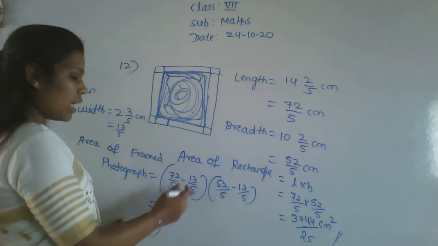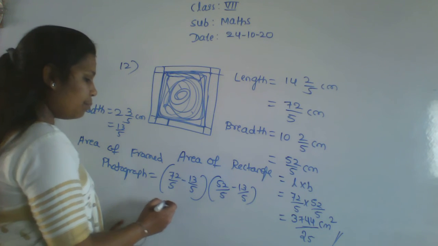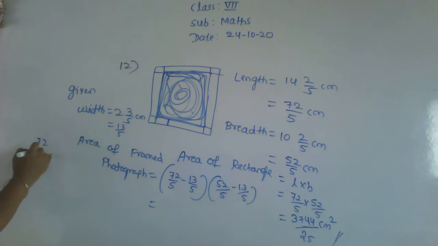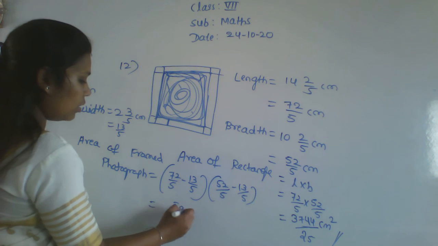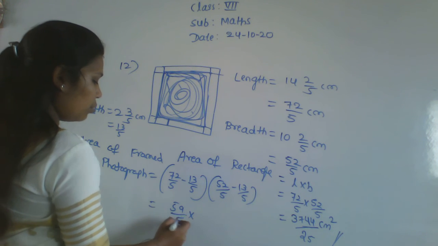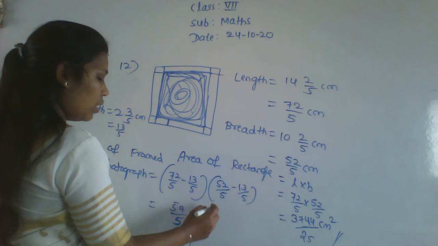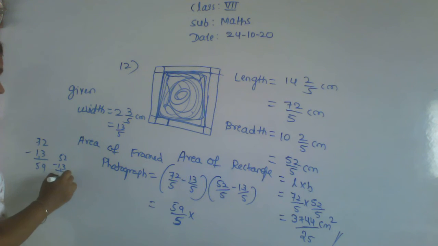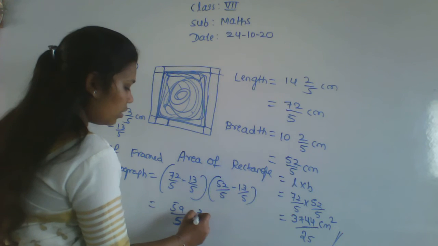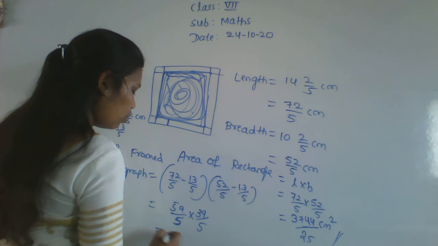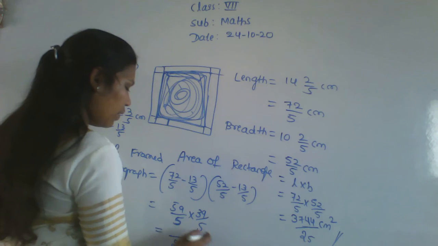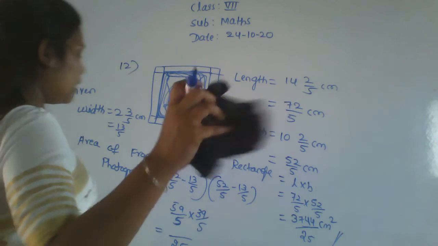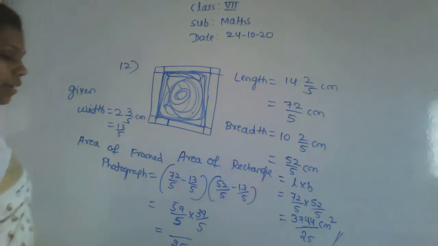That is equal to 72 minus 13. 72 minus 13: 12 minus 3 is 9, 7 minus 1 is 5, so 59. Here 59 by 5 into, and here 52 minus 13 is 12 minus 3 is 9, and 39. 39 by 5. Now do the multiplication and write. 5 by 25. Now do the multiplication, 59 and 39.